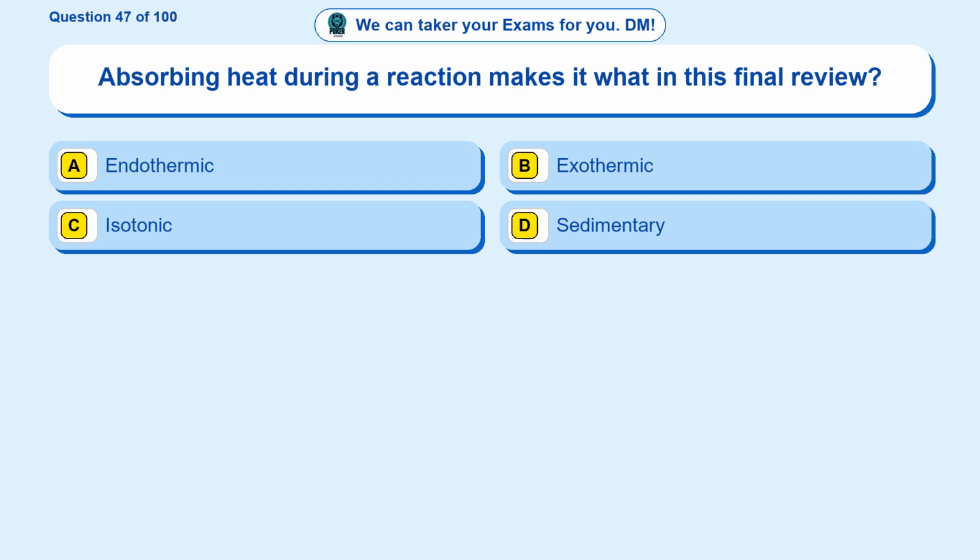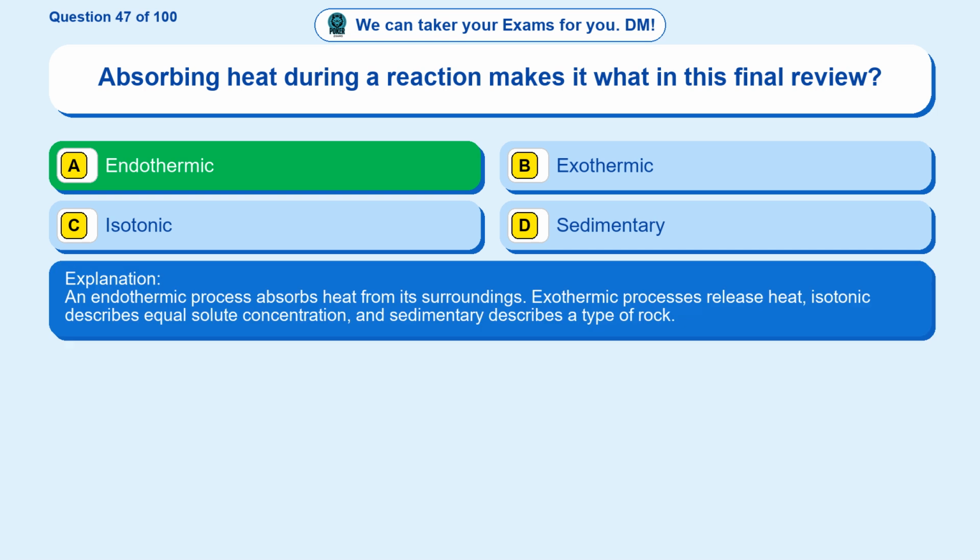Question 47. Absorbing heat during a reaction makes it what in this final review? Option A endothermic. Option B exothermic. Option C isotonic. Option D sedimentary. The correct answer is option A. Endothermic. An endothermic process absorbs heat from its surroundings. Exothermic processes release heat, isotonic describes equal solute concentration, and sedimentary describes a type of rock.